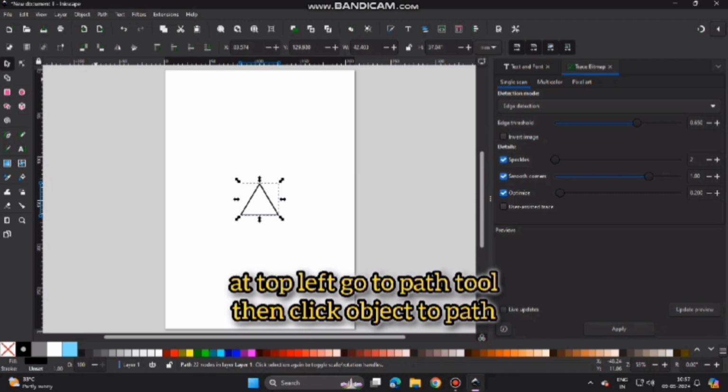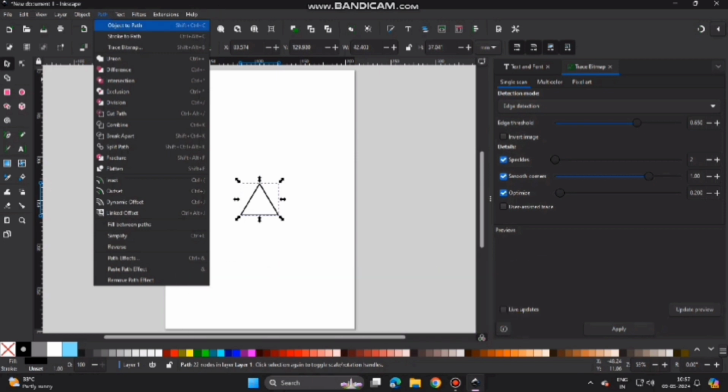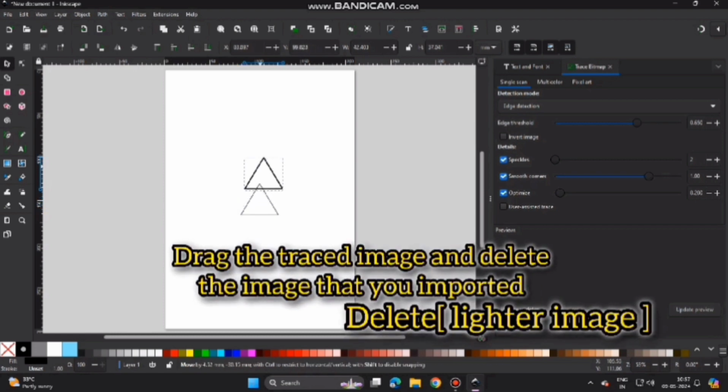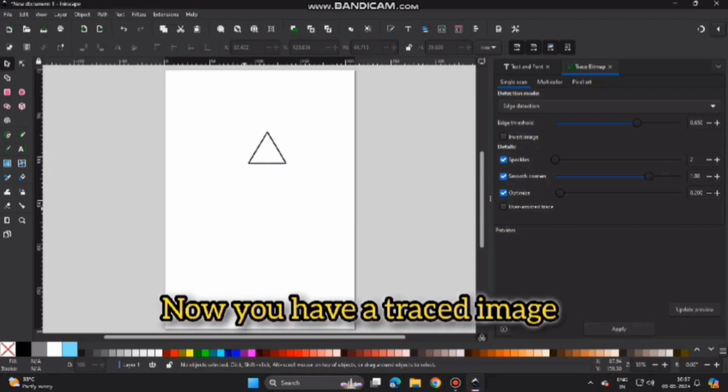At the top left, go to the path tool, then click object to path. Drag the traced image and delete the image that you imported. Now you have a traced image.